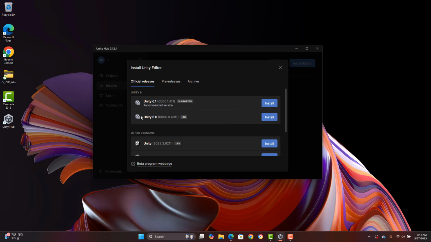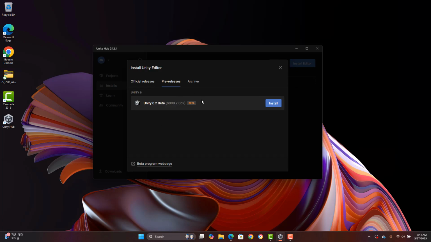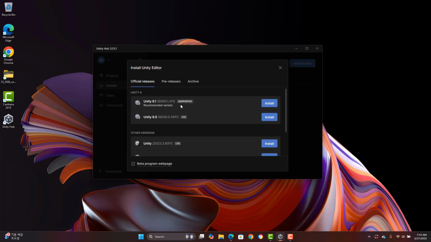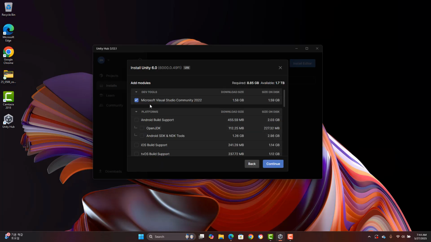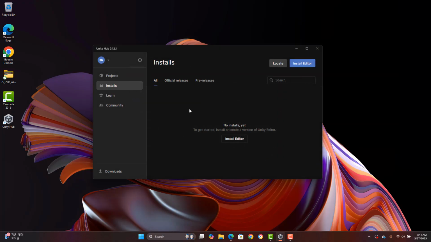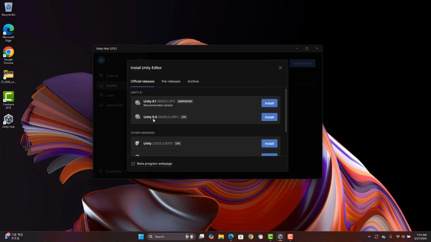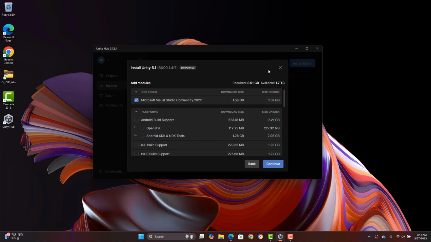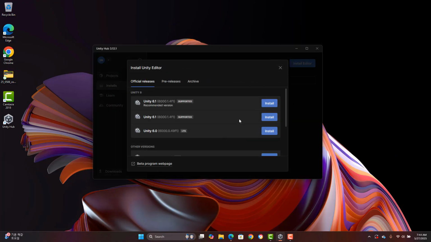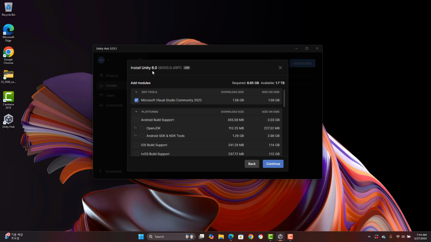But what I'm going to do is install Unity 6.0, because 6.1 just came out. I mean, it's kind of too new. So let's install 6.0. If you click install editor, Unity 6.0, or same thing, 6.1, whatever you do here, it will actually go to this submenu.